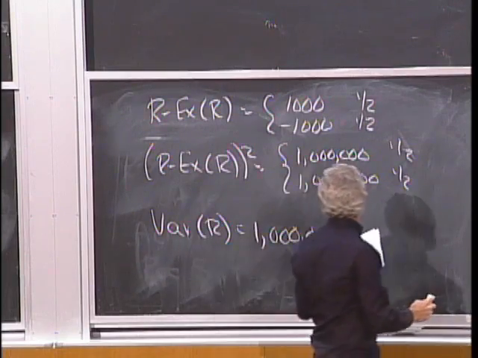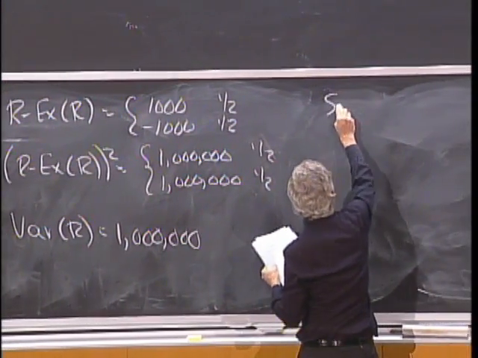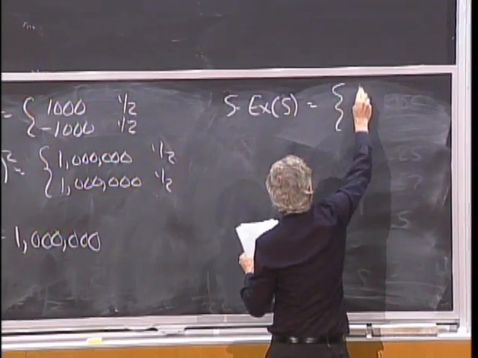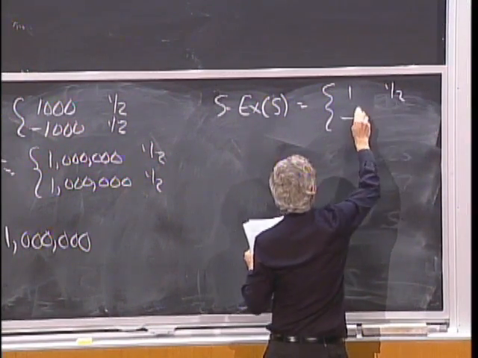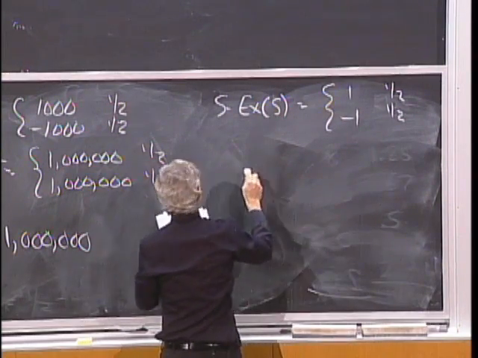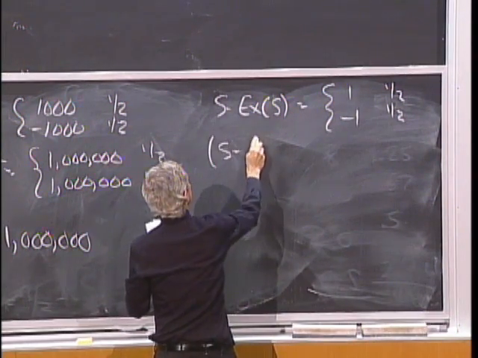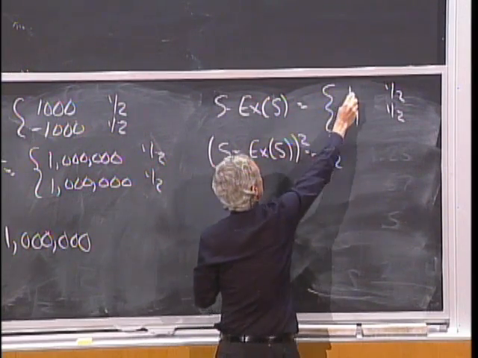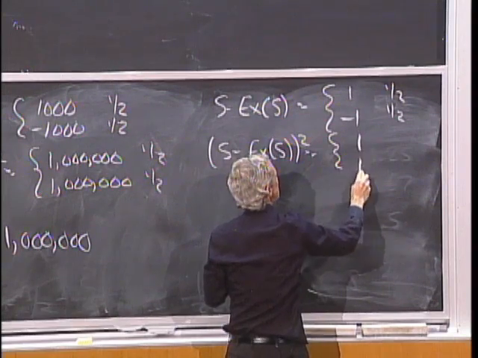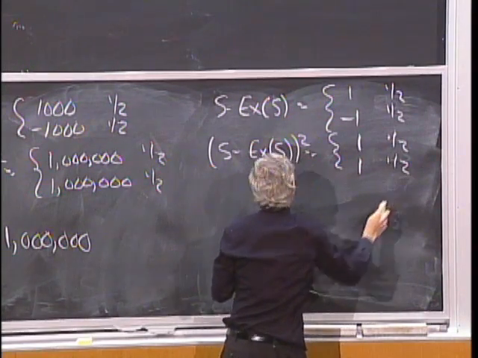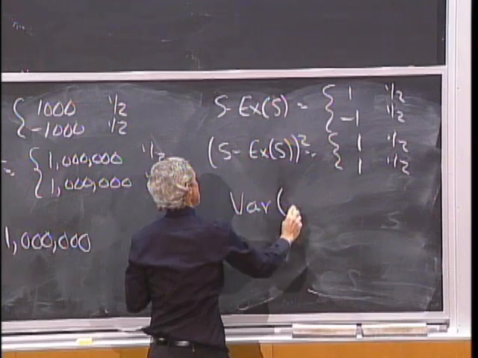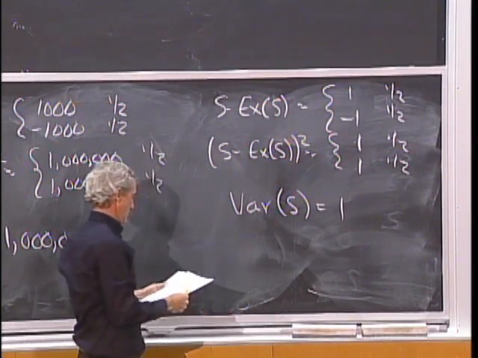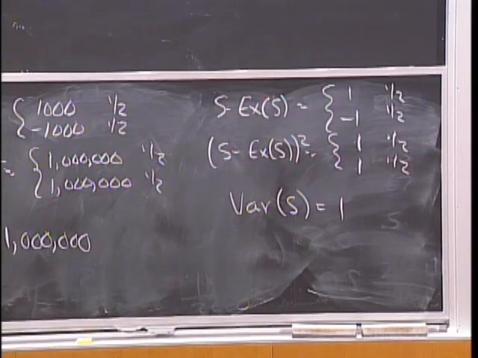Big. Now, if I were to do this with S, S minus the expected value of S is 1 with probability of half, minus 1 with probability of half. If I square that, I get 1 squared is 1, minus 1 squared is 1. And so the variance of S is the expected value of this, and that's just 1. All right, so a big difference in the variance.